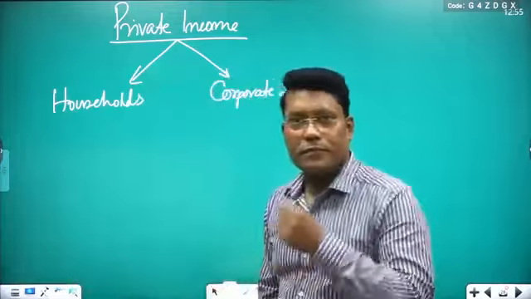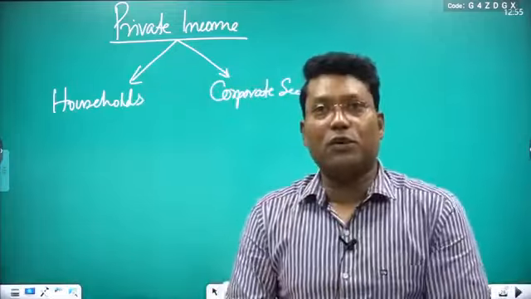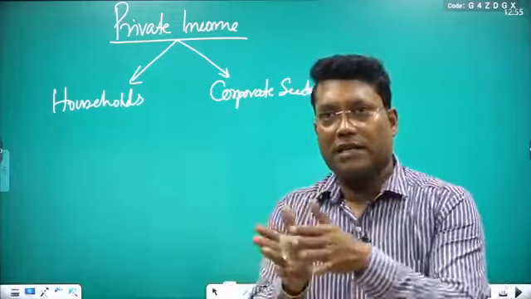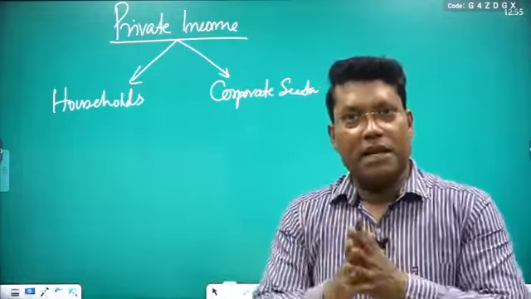That is true, because overall economy, first you divide in two parts, one is the government, another is the private. If government is left, then remaining is the private.